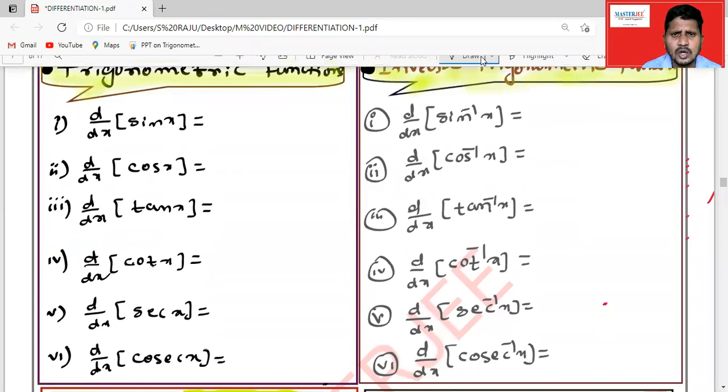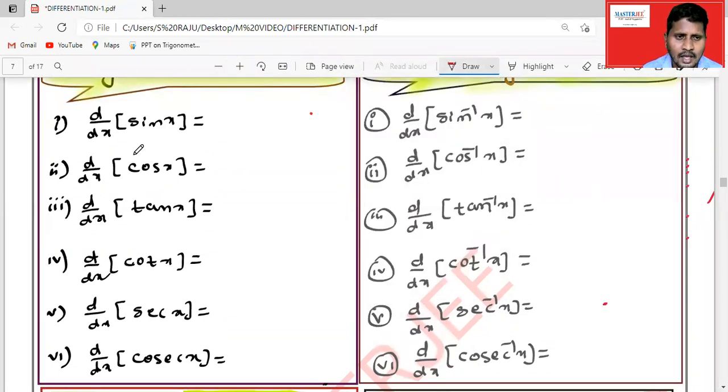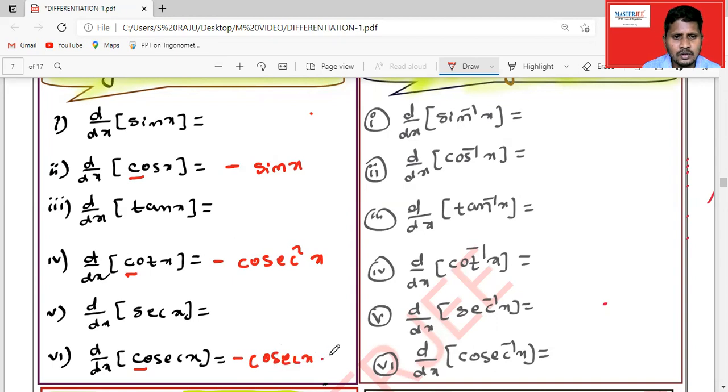Is there any shortcut method to remember the derivatives of trigonometric functions? Yes, I'm giving a shortcut here. Whenever you see cos x, cot x or cosecant x, in all these cases the derivative result is negative, with a minus sign. The derivative of cos x is minus sin x, of cot x is minus cosecant square x, and of cosecant x is minus cosecant x into cot x.